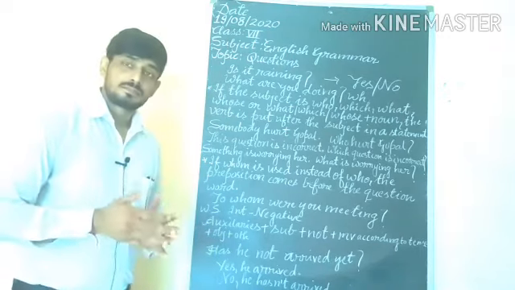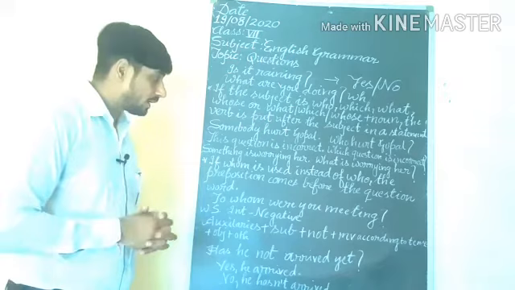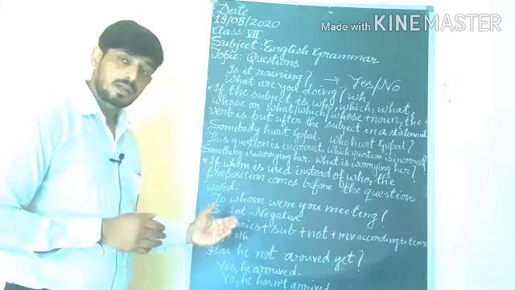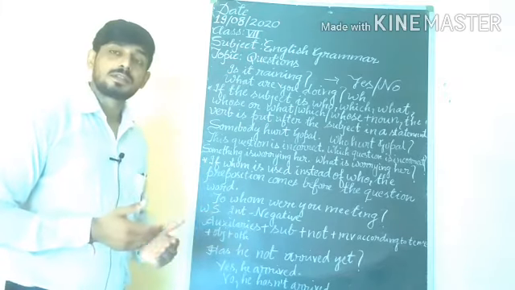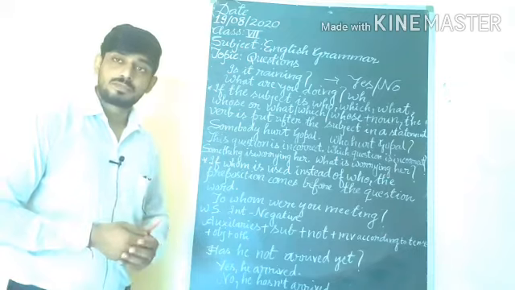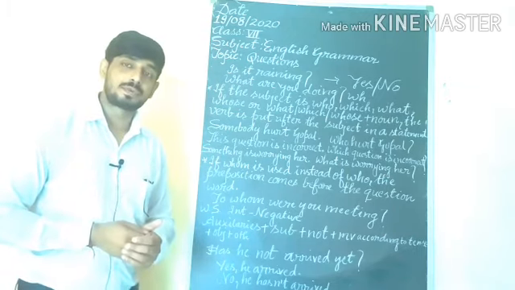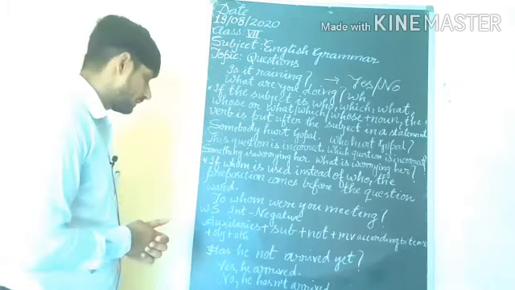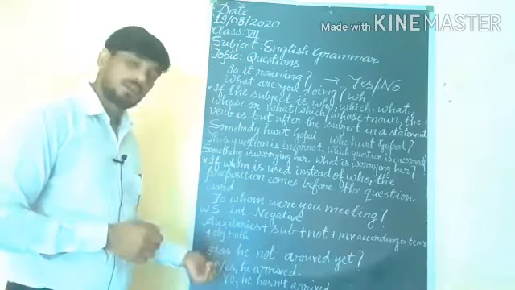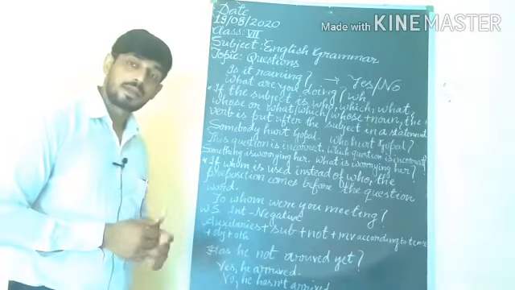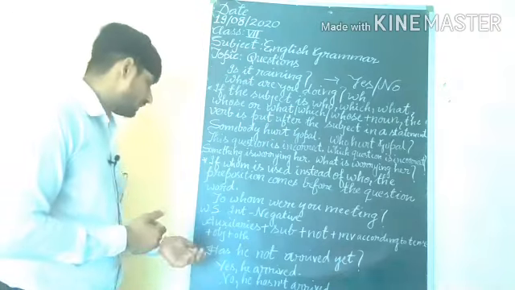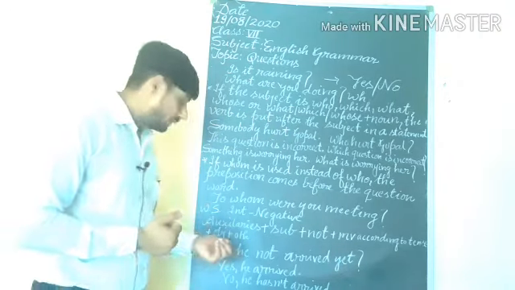These are the modal auxiliaries. We can also use modal auxiliaries, not all of them, but some modal auxiliaries will be used before the subject to form an interrogative question.